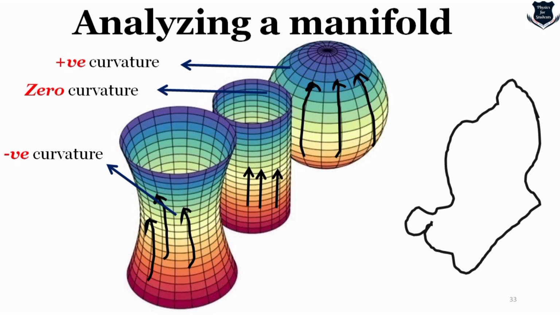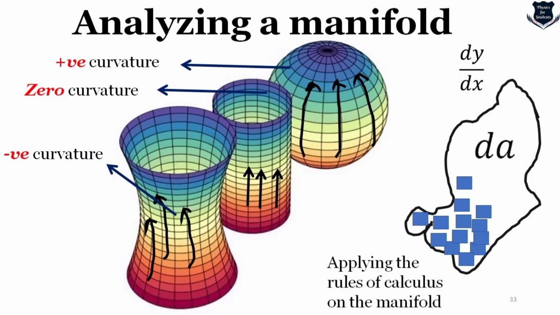Now all these curvatures, when we are trying to measure, what will we do? Obviously, we will apply the rules of calculus. So here I have broken down the manifold, that is the curvature, into this. Here I am sectionally dividing this curved surface infinitely, and I can apply dy by ds, that is calculus.